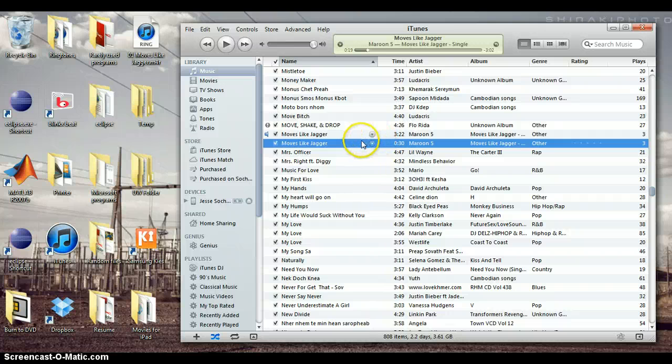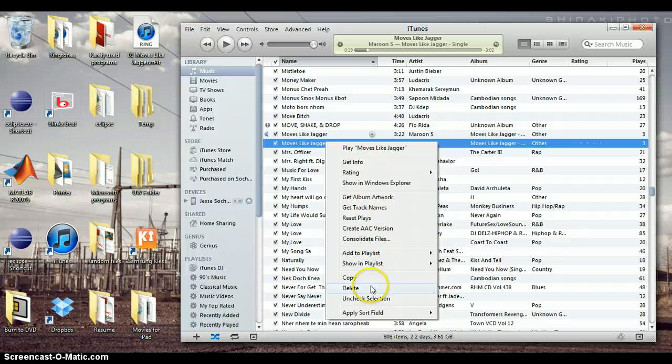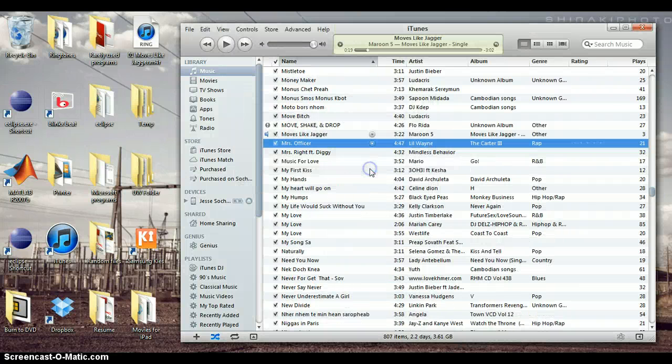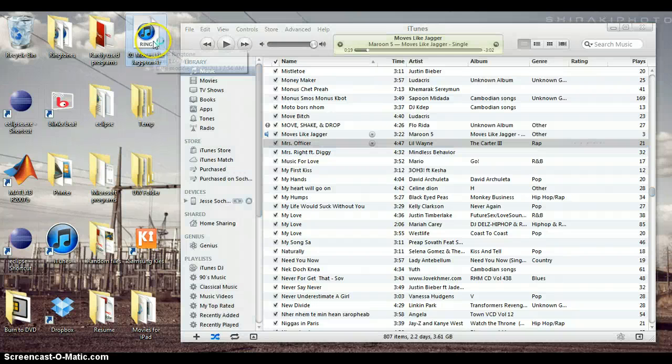In your iTunes, right click the song and select Delete from the menu. Do not worry because the song will remain on your desktop. Now go back to your desktop and double click the song to add to the tone section of the iTunes.